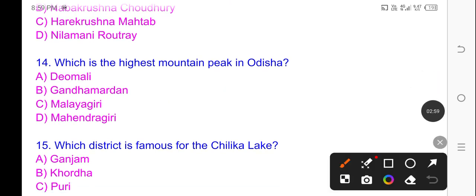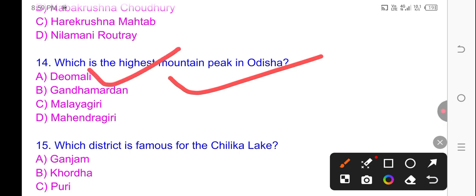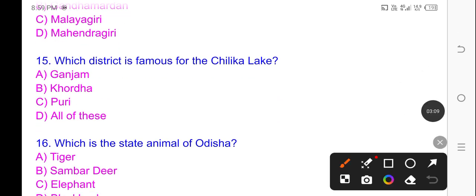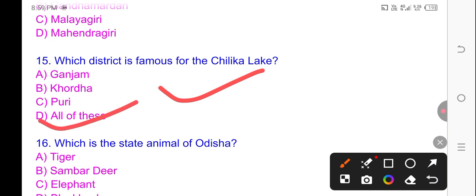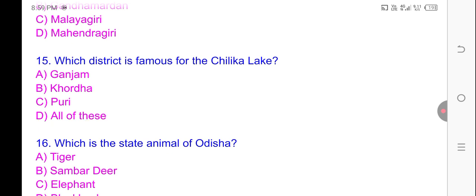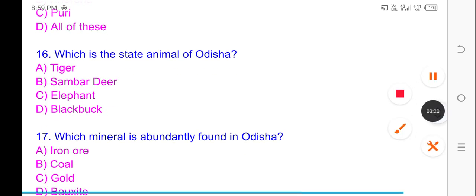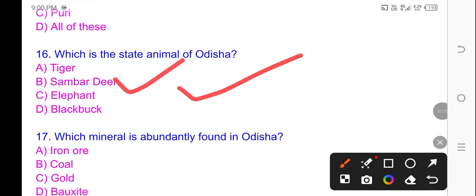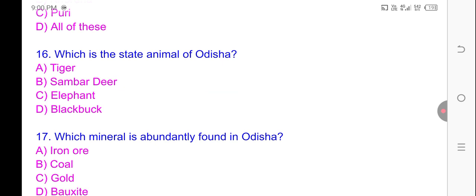Question number 14, which is the highest mountain peak in Odisha? Option A is correct answer, Deomali. Question number 15, which district is famous for Chilika Lake? All of these. Option D is correct answer. Question number 16, which is the state animal of Odisha? Option B is correct answer, Sambar.